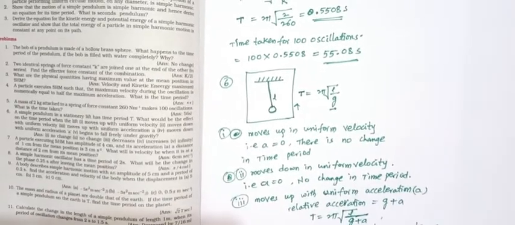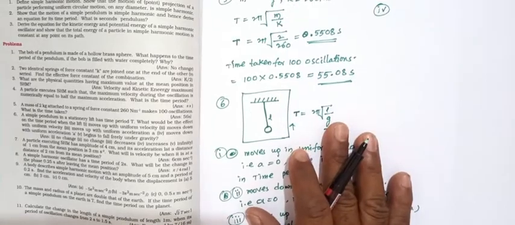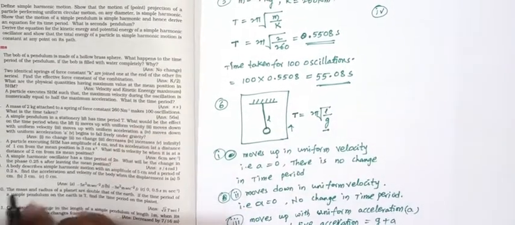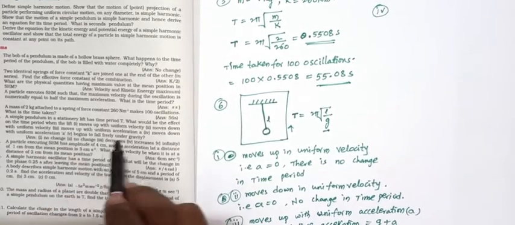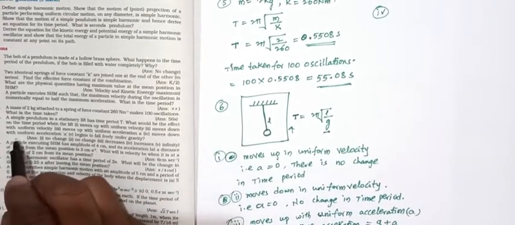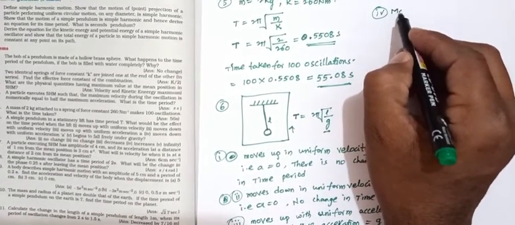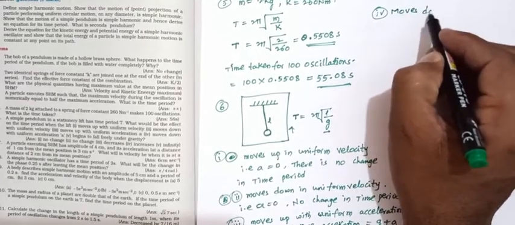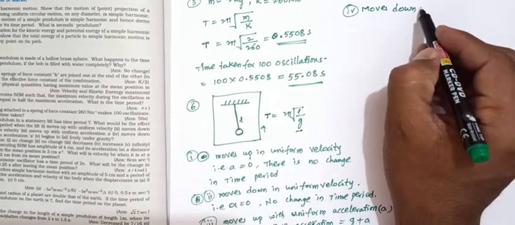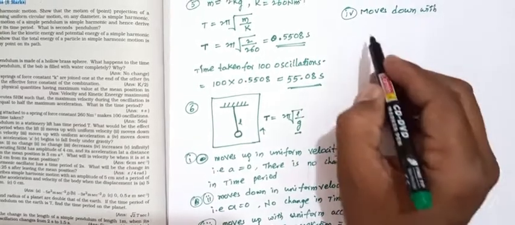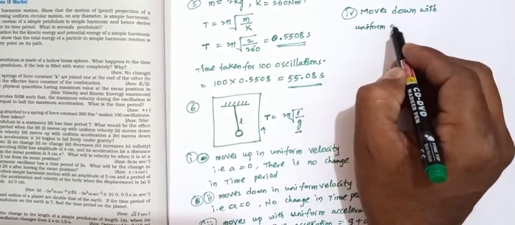Okay, next, case number 4. The fourth case: the lift moves down with uniform acceleration.